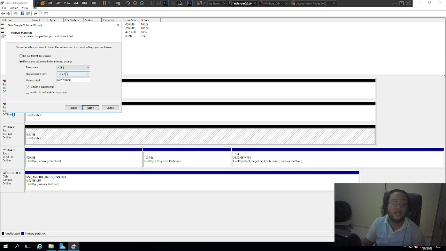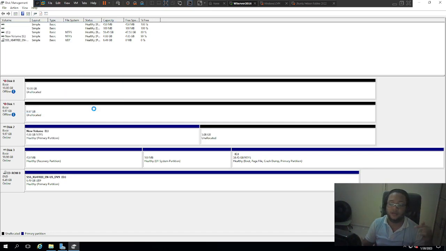This is our requirement. If the file system is not NTFS, then it's not going to work. You cannot do quotas with anything else. You cannot do ReFS or anything. It needs to be NTFS. So I'm going to click finish.